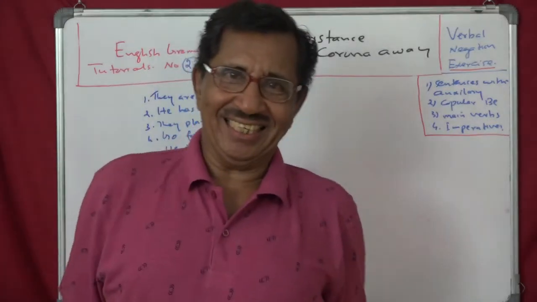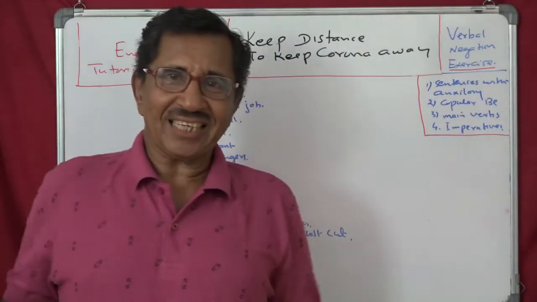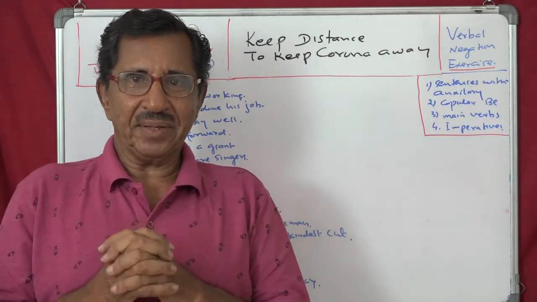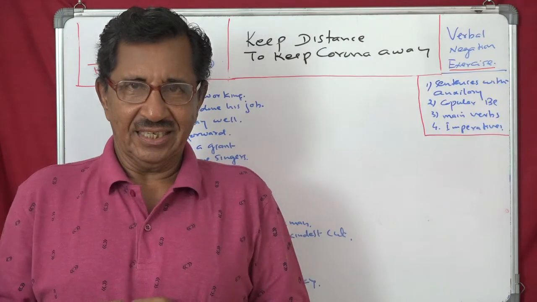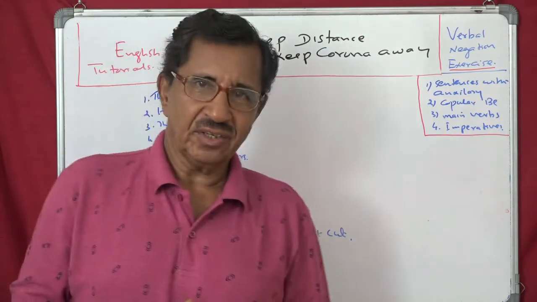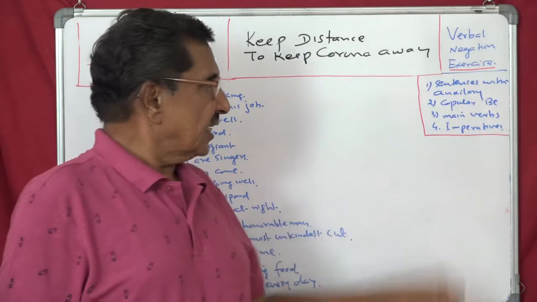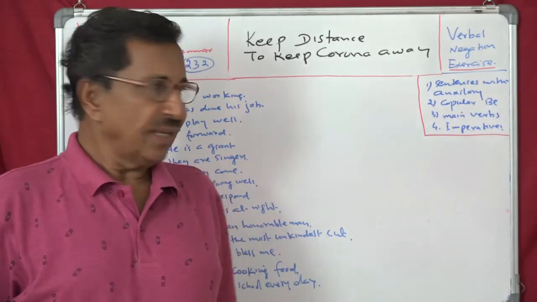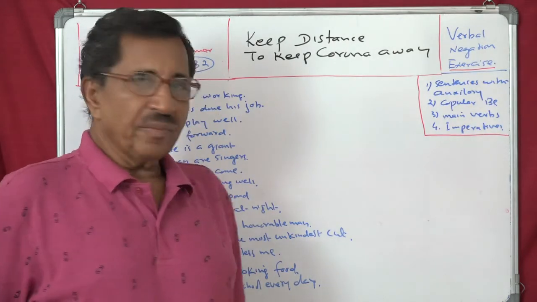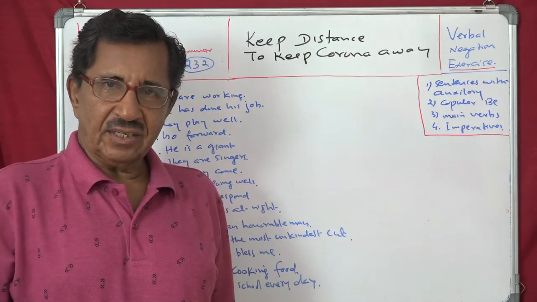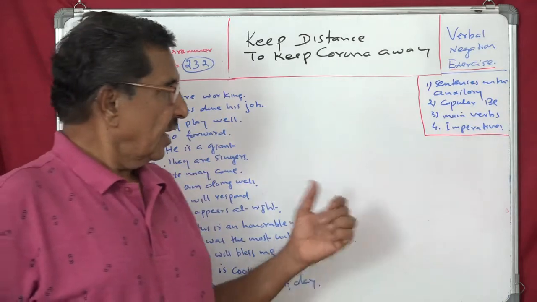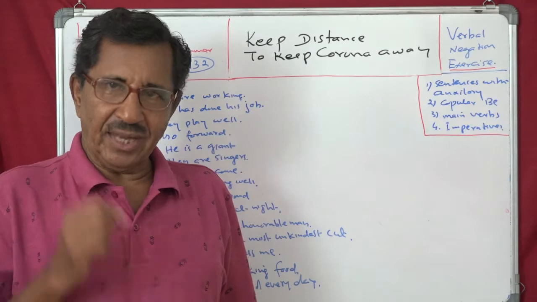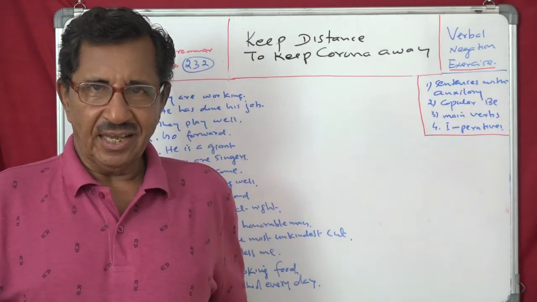Hello friends. So in the last class we saw negation, primary verb negation, and there are four forms. First one is sentences with auxiliary, second is copular be, and third is main verbs. No auxiliary, no copular be, and fourth is imperatives. So we have a very simple exercise based on this.